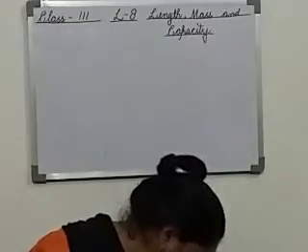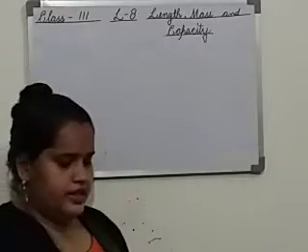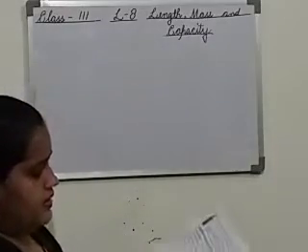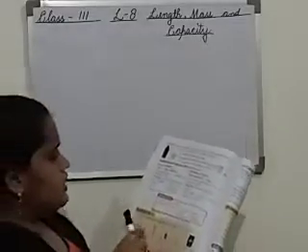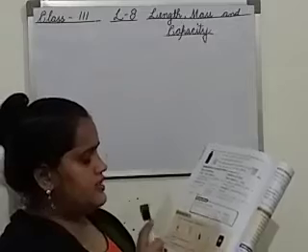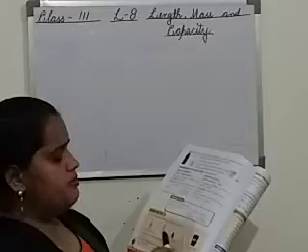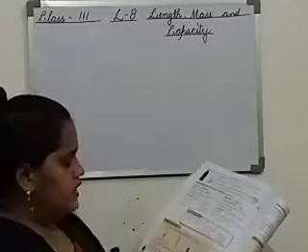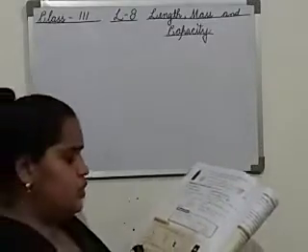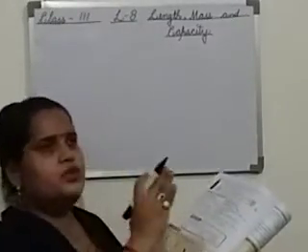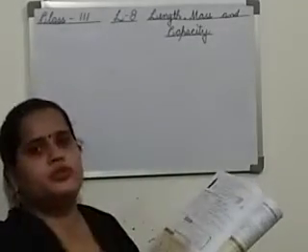Now with this we have moved on to your next topic, that is the next exercise, 8D. After this we have the exercise work. See the question. Tick the measurement you think is correct. Few figures are given to you. You have to just think what the measurement should be of these things. Then question 2. Convert the following to milliliter, means liters are given to you. You have to change into milliliters, means bigger unit to smaller unit. So what will we do? Yes, for changing bigger unit to smaller unit we will multiply.